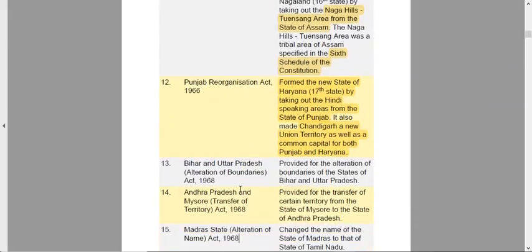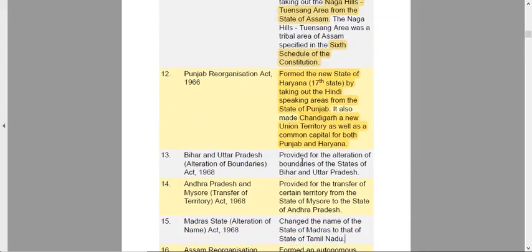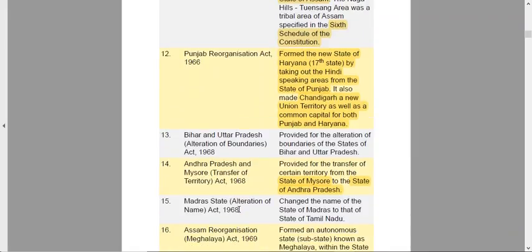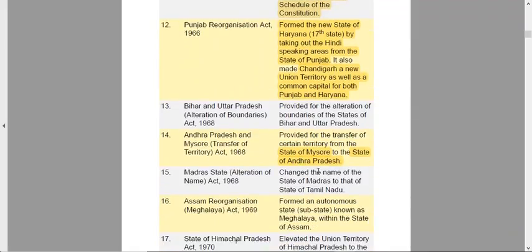The Bihar and UP Alteration Act provided for the alteration of boundaries of the states of Bihar and Uttar Pradesh. The Andhra Pradesh and Mysore Act provided for the transfer of certain territories from the state of Mysore into the state of Andhra Pradesh. So it was enlarging the area of Andhra Pradesh. The Madras State Act changed the name of the state of Madras to Tamil Nadu. So that was the alteration of name.